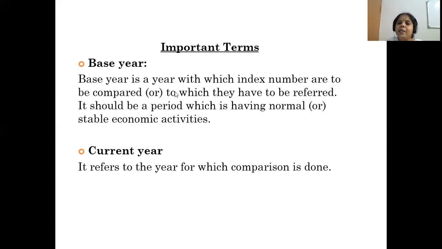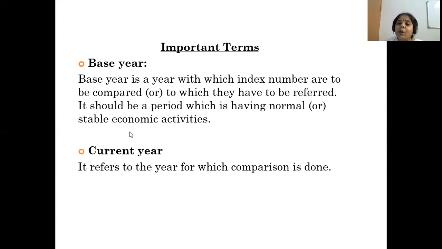So base year is a year with which index numbers are to be compared, and based on that base year we are going to compute the index numbers. If the base year itself is wrong, we cannot predict the index numbers. So always the base year should have normal or stable economic activities.